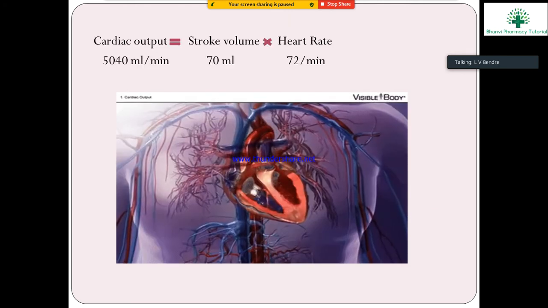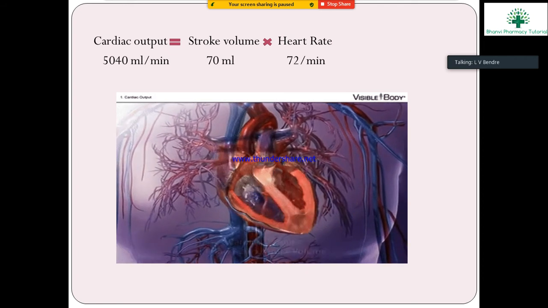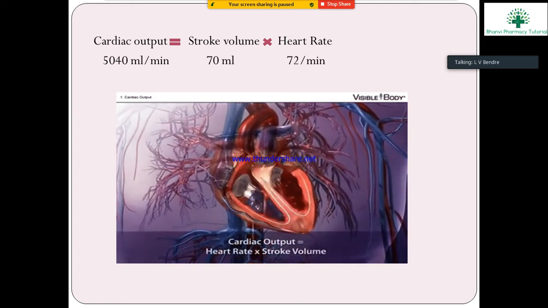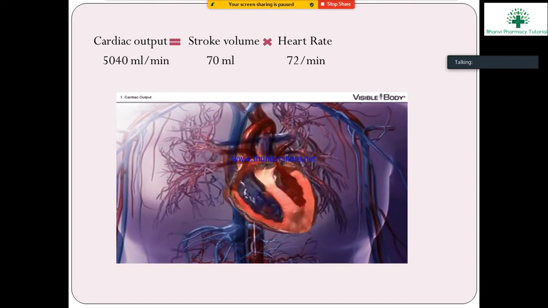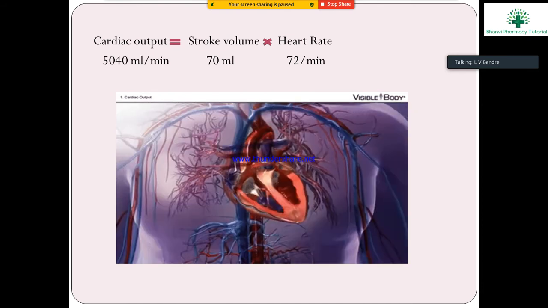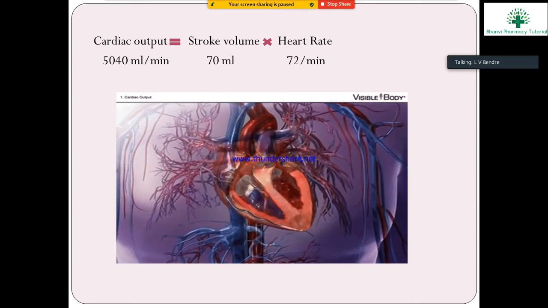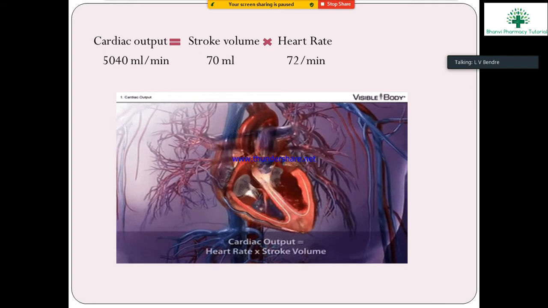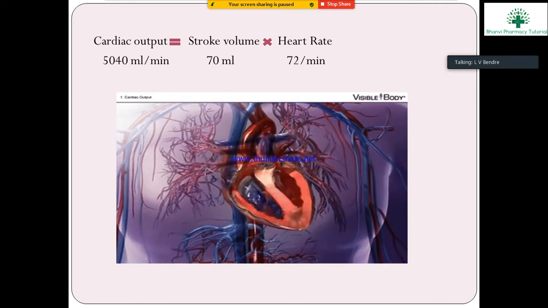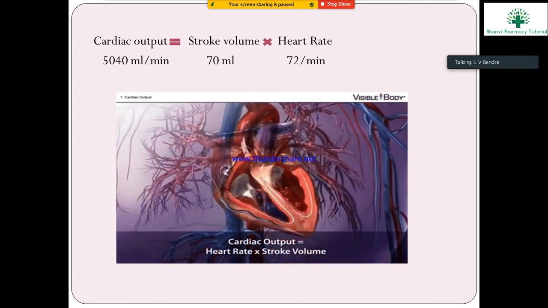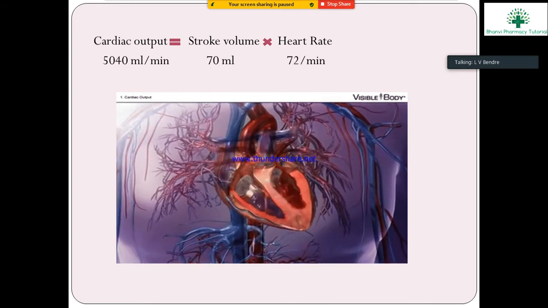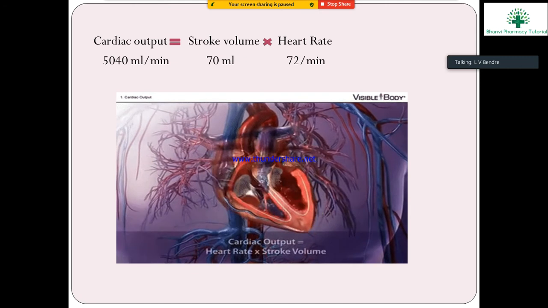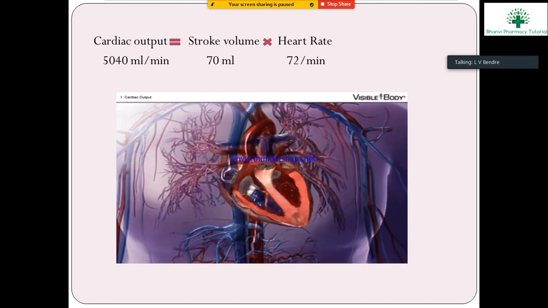Okay. You see the diagram. This is the cardiac output and stroke volume times heart rate. The cardiac output is 5040 ml per minute, means the heart will pump 5040 ml of blood in a minute.